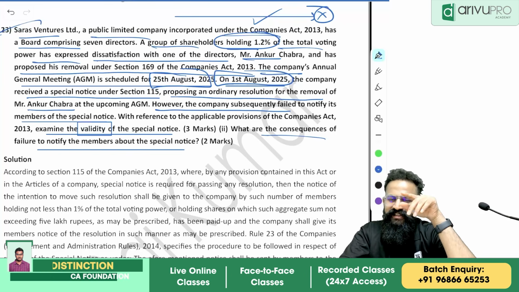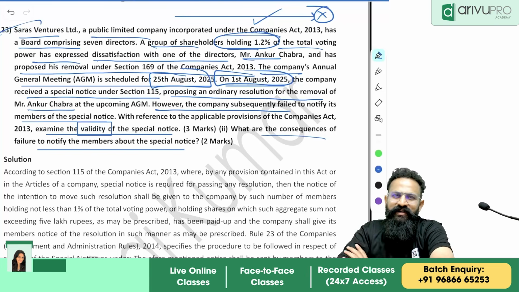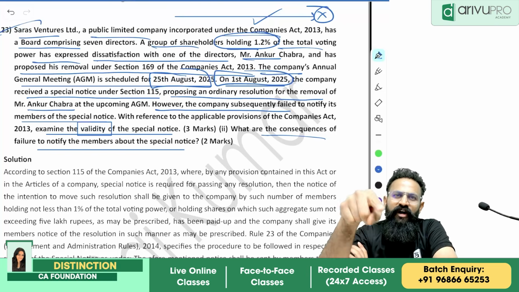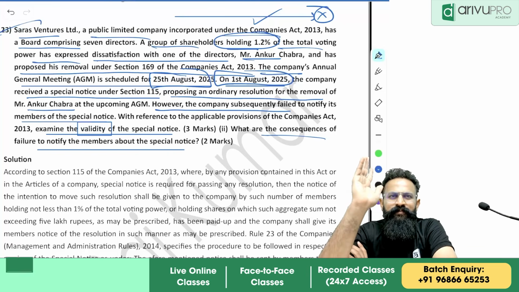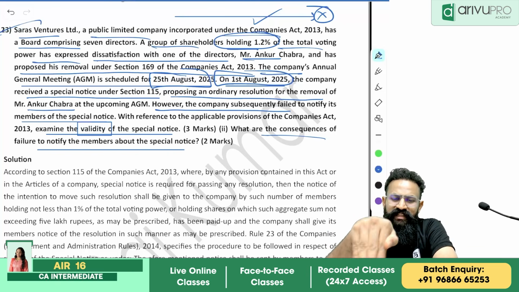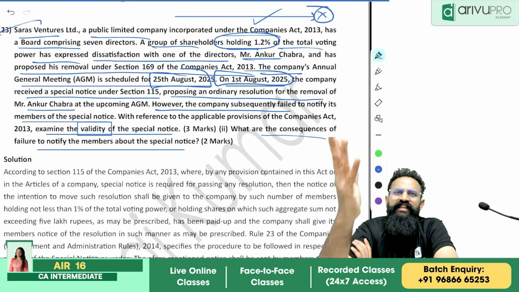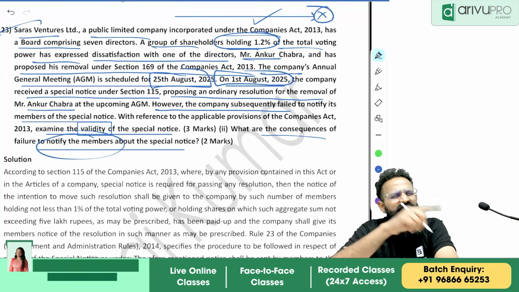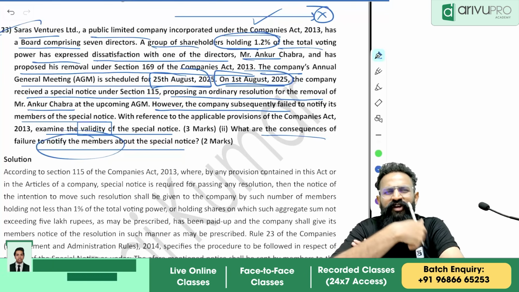But again, the institute has given you two interpretations. One is this. The second one is, if it is not possible for you to give an individual notice, you can give it in a newspaper. People, they have asked what are the consequences of failure to notify the members. They have not said whether personally or by newspaper. So that newspaper answer, according to me, should not come up at all.